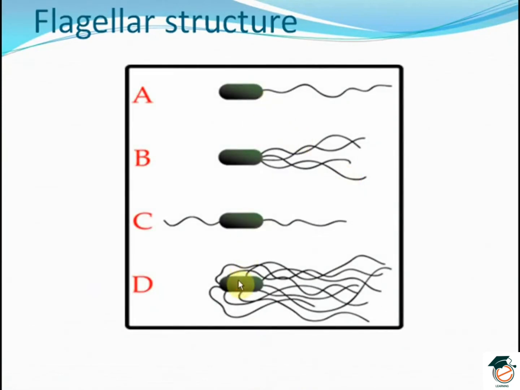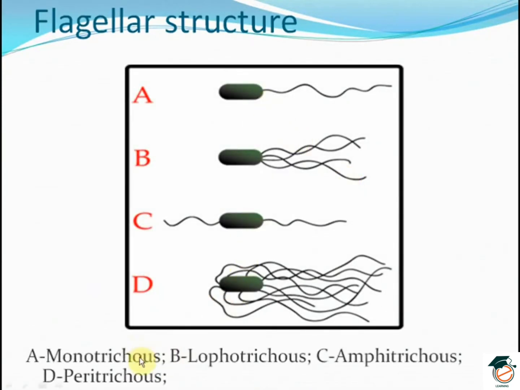The flagellar arrangements are of the following kinds: monotrichous, that is a single flagellum at one end. Lophotrichous, single flagellum at either end. Amphitrichous, number of flagella 2 or more on one end, and peritrichous, several flagella arising from the whole body.